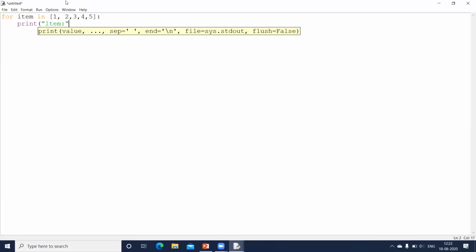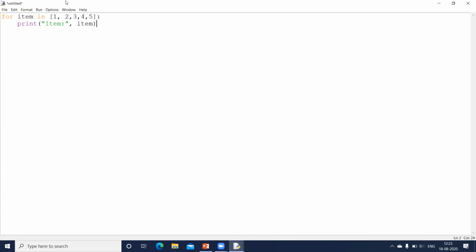Now, instead of giving a plus sign, I can give a comma as well. Last time whenever we wanted to combine multiple strings or parameters in print statements, we made use of the plus operator. But instead, you can also separate the parameters with a comma.